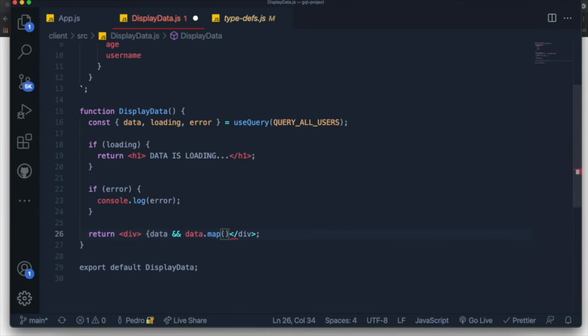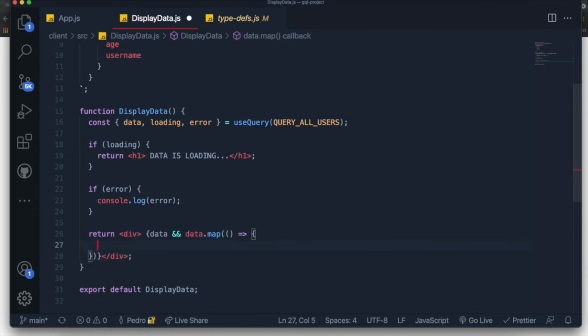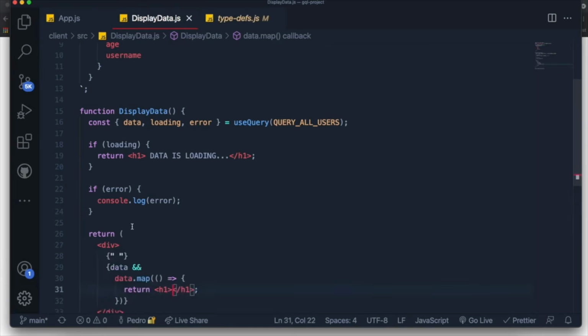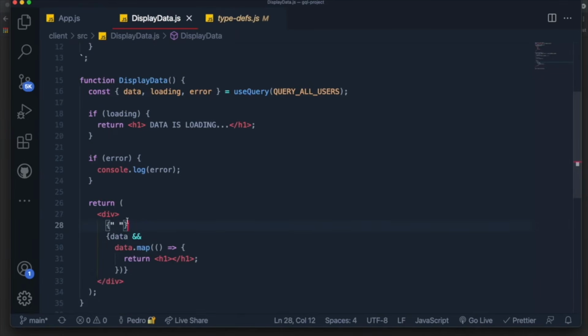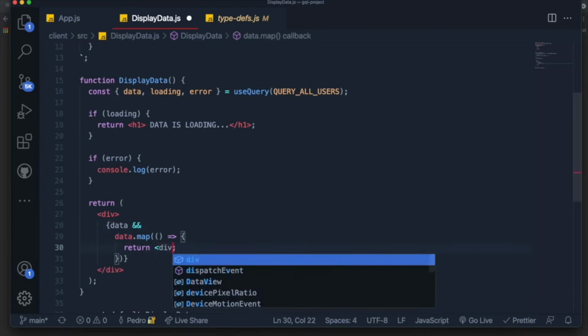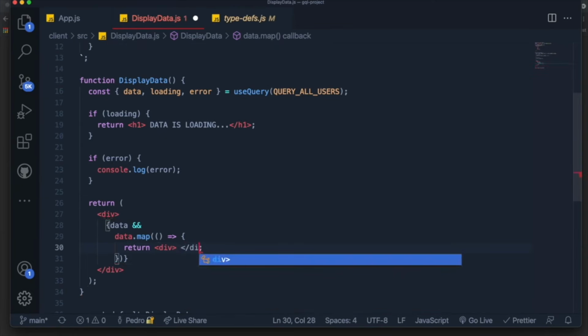And inside of this, I just want to create a function which says that for each element in data, I want to return over here an h1 tag, actually I'll return a div just so we can display a lot of information. So I'll return a div, and this div will include the following.